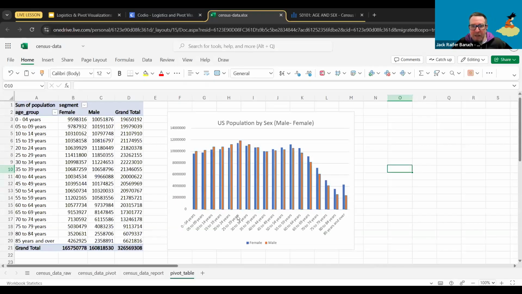25 to 29 male. 25 to 29 looks, yep, that would be around it. And that's the wonderful thing about charts. Very, very quickly, you can see the data in a way that's very easy to understand and very easy to search without having to actually go to the actual data over here. But once you see it over here, it's a lot easier to just check it here, 25 to 29, and it's that number over here. So yeah, that's great.